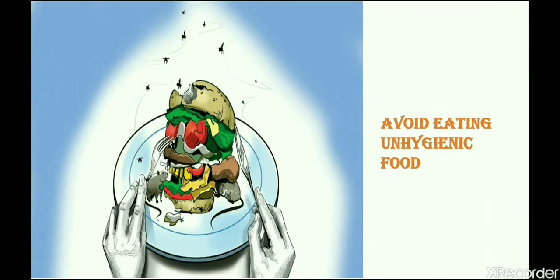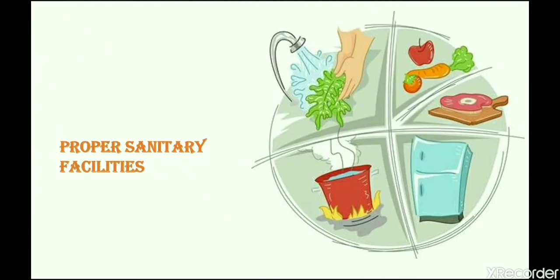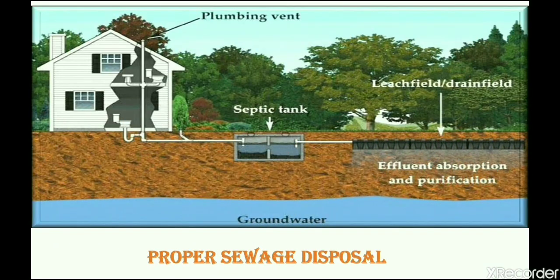Avoid eating unhygienic food. Vegetables must be properly washed and then properly cooked. Proper sanitary facilities should be available, including proper sewage disposal.